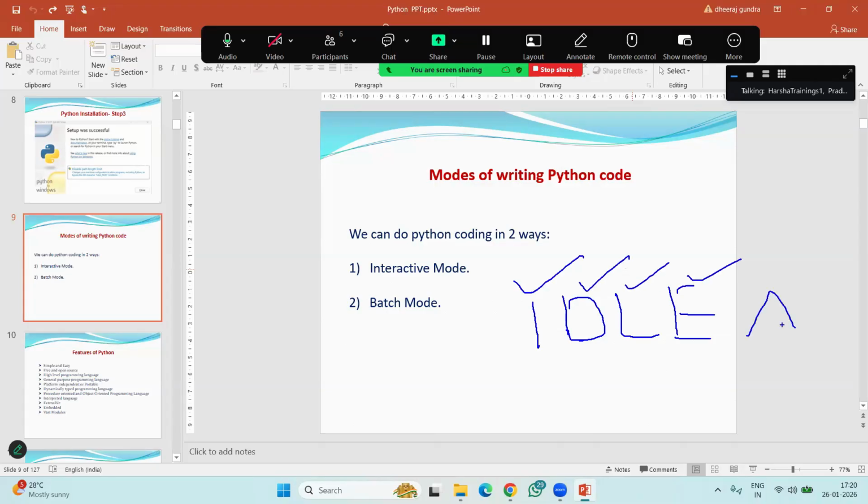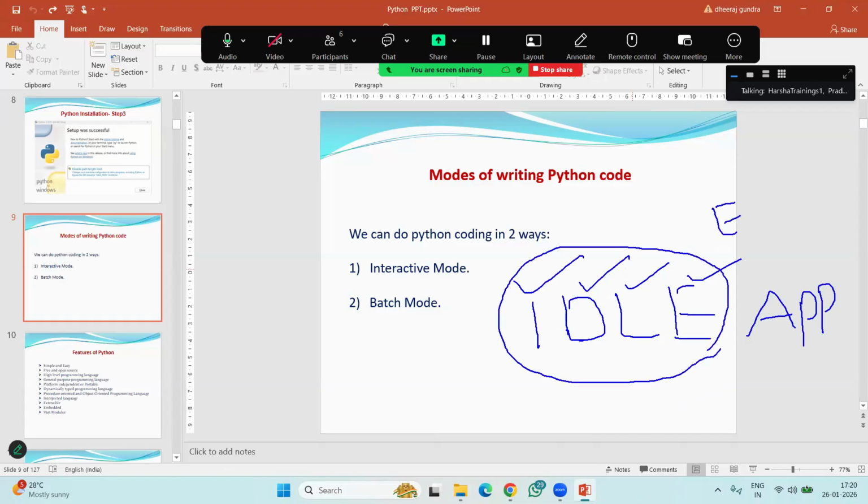It is one app, one Python app actually. It is an editor that comes along with our Python software, so we need not download a separate editor by default.